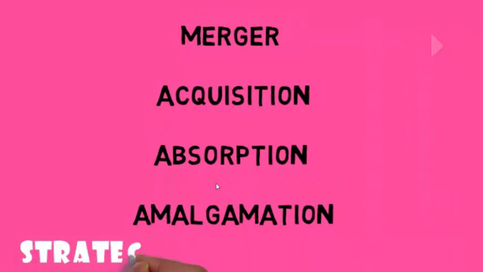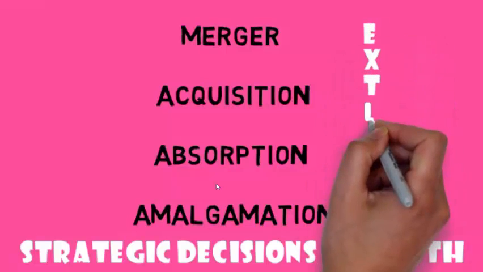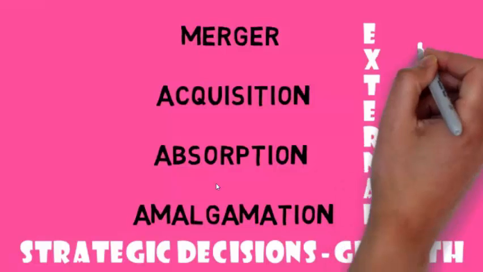Now these are the strategic decisions which a company takes from a growth perspective, because it is quite comfortable to grow at a faster rate by acquiring an existing company rather than through internal restructuring. So these are the external expansion measures which a company takes.